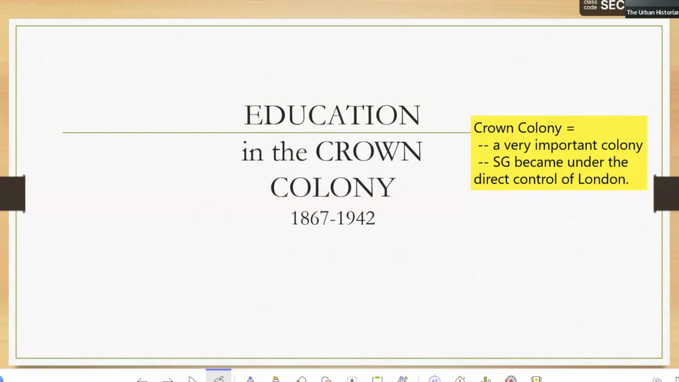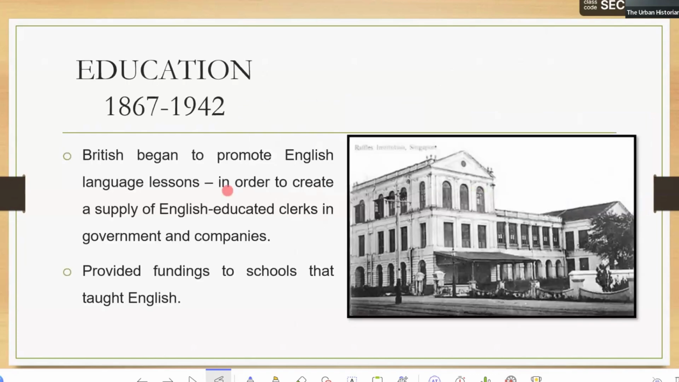Direct control. This is important because it means Singapore will now receive more money, since the British government in London has a lot of money. The British government in London will send money to Singapore to develop their schools. That's why becoming a crown colony is important for Singapore. The British began to promote English language lessons in order to create a supply of English-educated clerks. Fill in the blanks.